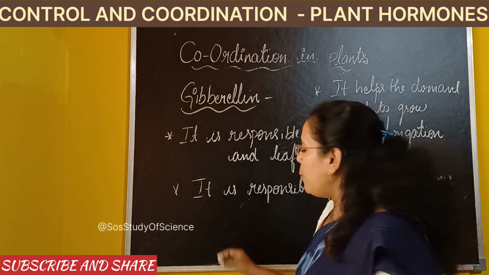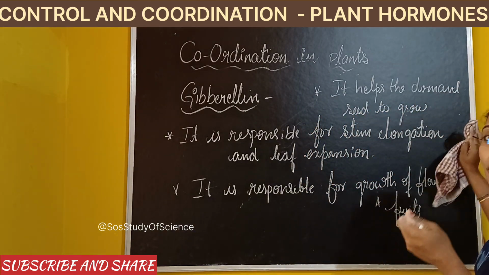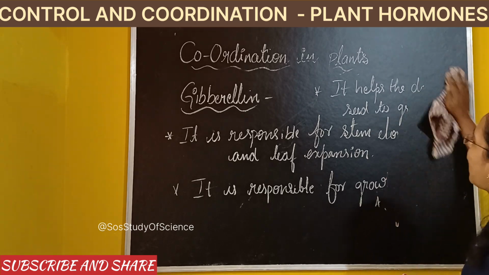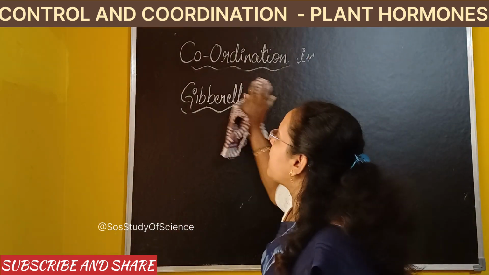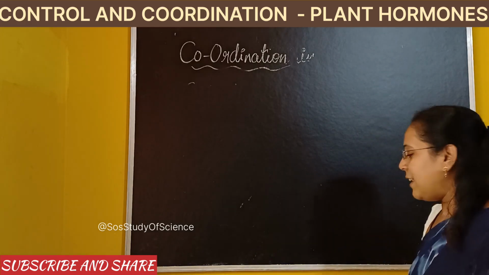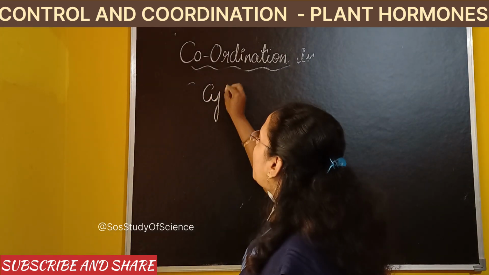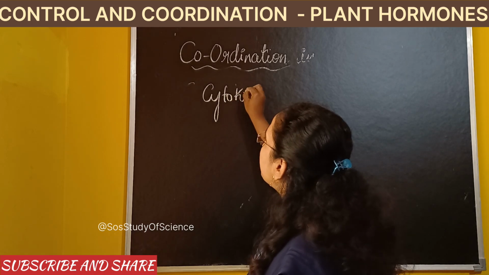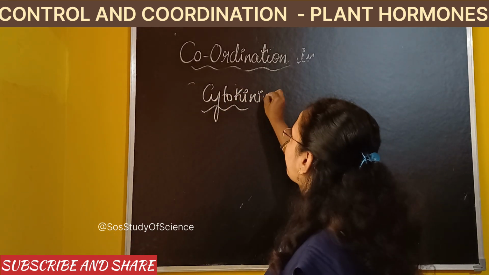Right. So now we will move for the next hormone after understanding about the gibberellin. I hope you all have copied this. So after understanding gibberellin, the third hormone that we need to understand is cytokinin. Very important hormone, cytokinin. So this is the third growth promoter, cytokinin.